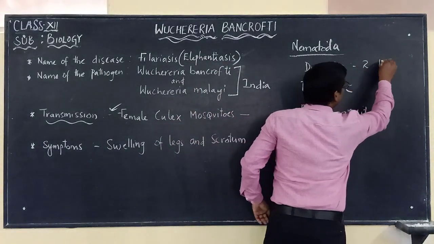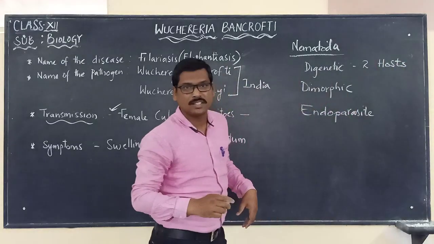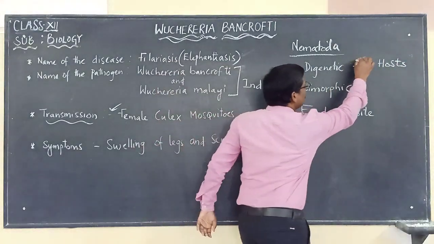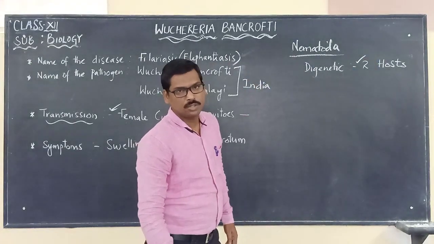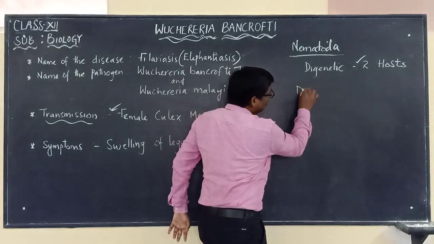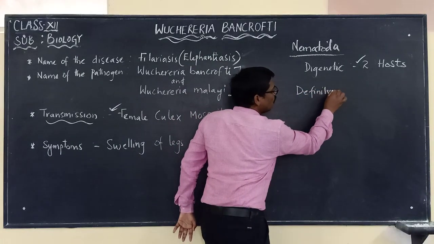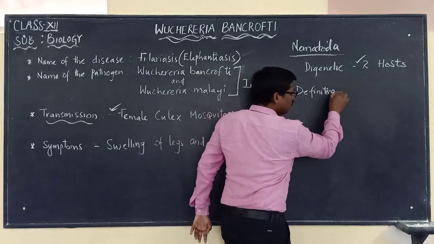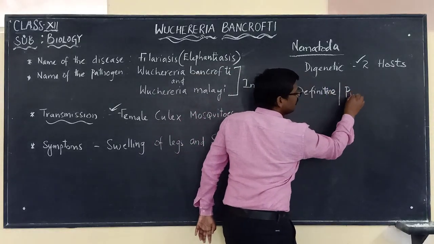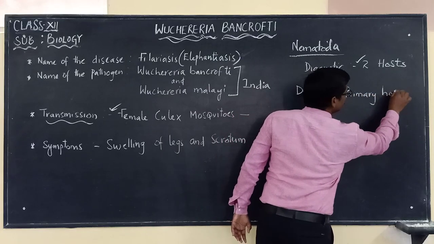So what are these two hosts? Let us see now. The definitive host. Definitive host can also be called the primary host.